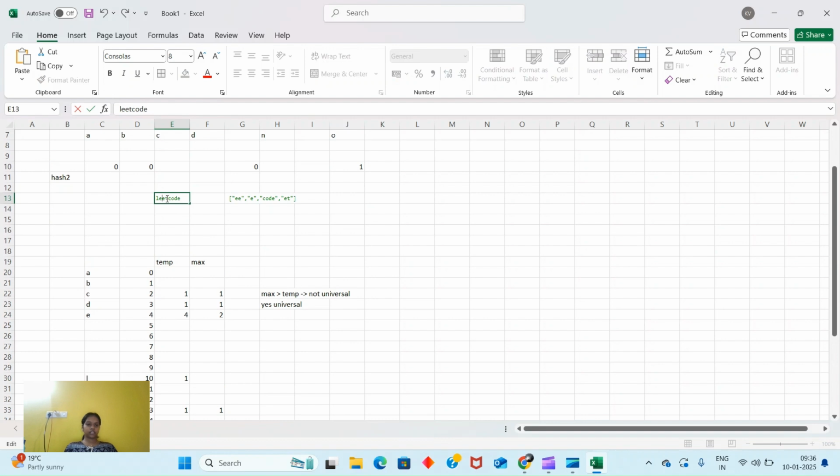Here if I say EE and this also E, I will take leetcode. So my E count will be how many here? Only one. So max is greater than temp, yes. So it is not universal, because at least we want two, so that this will satisfy. Anyway, two is there, so we can say one is also there, right? That means there are two. So for one also it will give a true. So let's start coding this.